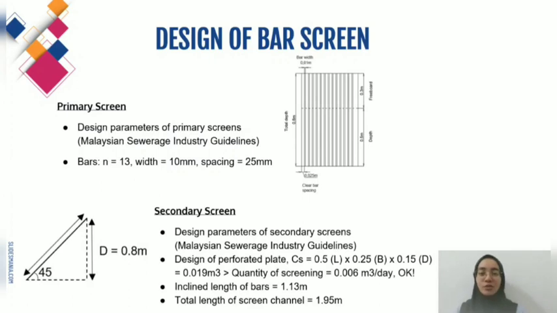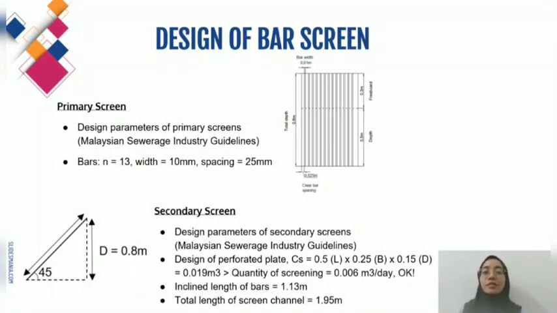Assalamualaikum, my name is Nurul Izzati. So, to design bar screen, it started by designing primary screen. It was designed based on design parameters of primary screens from MSIG, where the depth is 0.5 meter with free void of 0.3 meter and 13 bars with width of 0.01 meter and clear spacing of 0.025 meter. After primary screen is secondary screen.